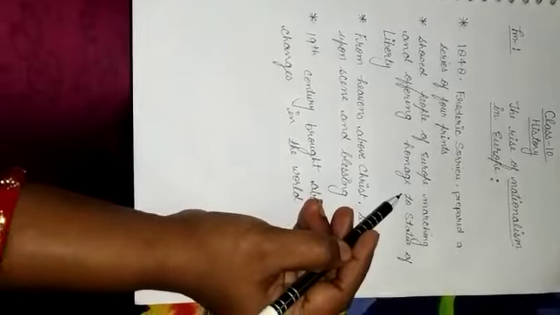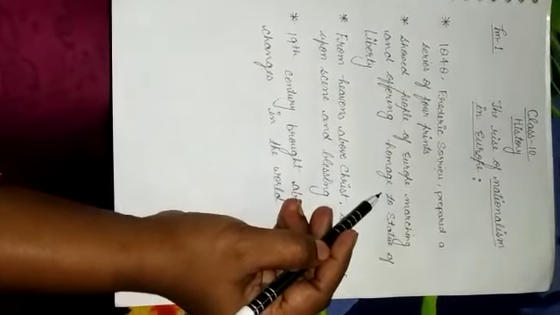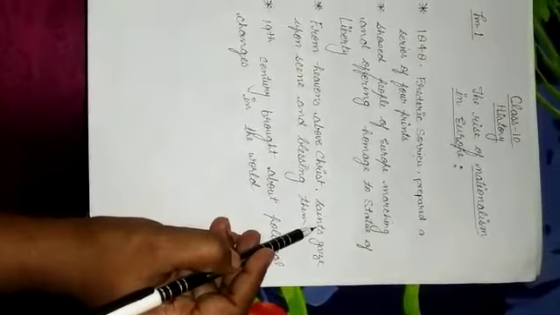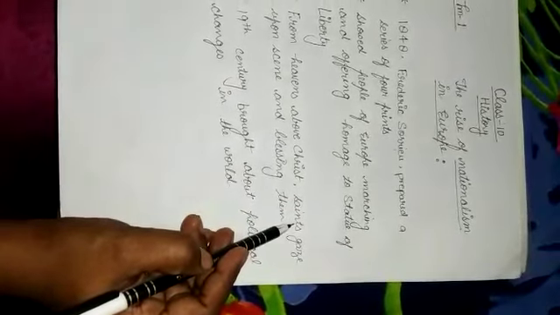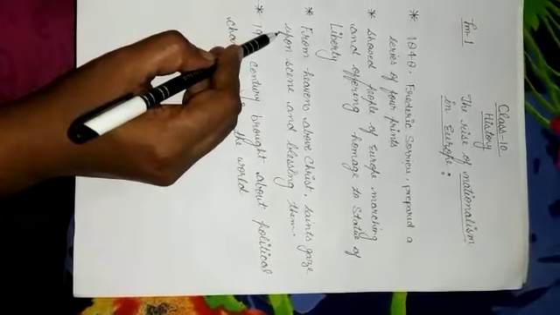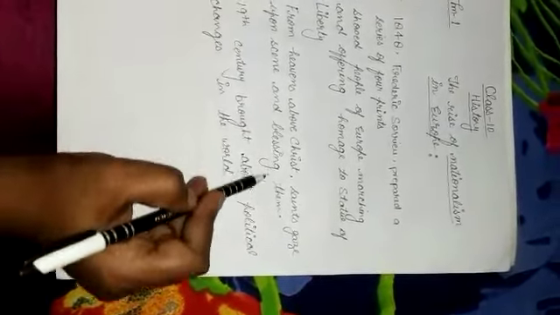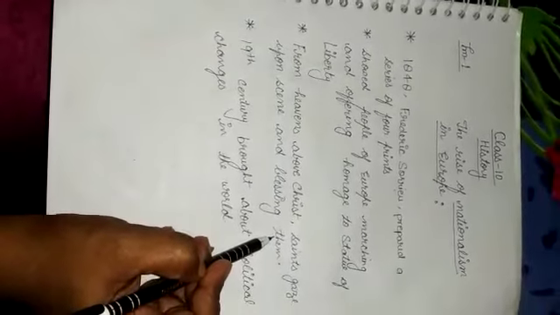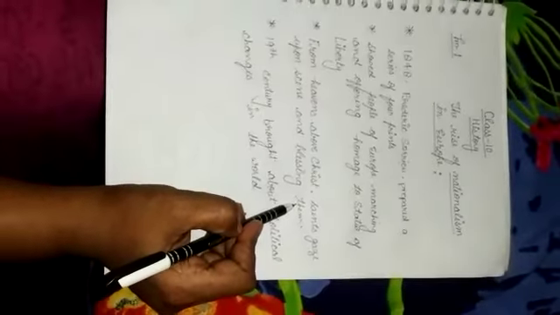According to this picture, it was also shown that from heaven above, Jesus Christ, saints and angels gaze upon this scene and they are blessing them because they struggle for the freedom of their country.